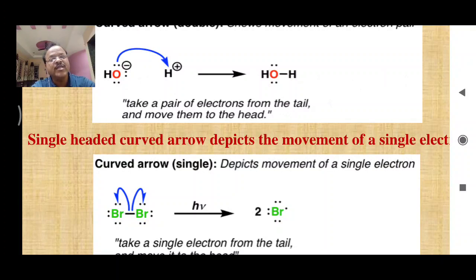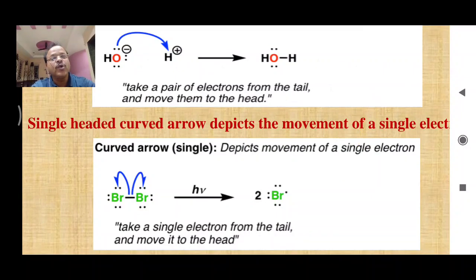While breaking this Br-Br bond, the two shared electrons get distributed equally. So each bromine retains one electron. Take a single electron from the tail and move it to the head.